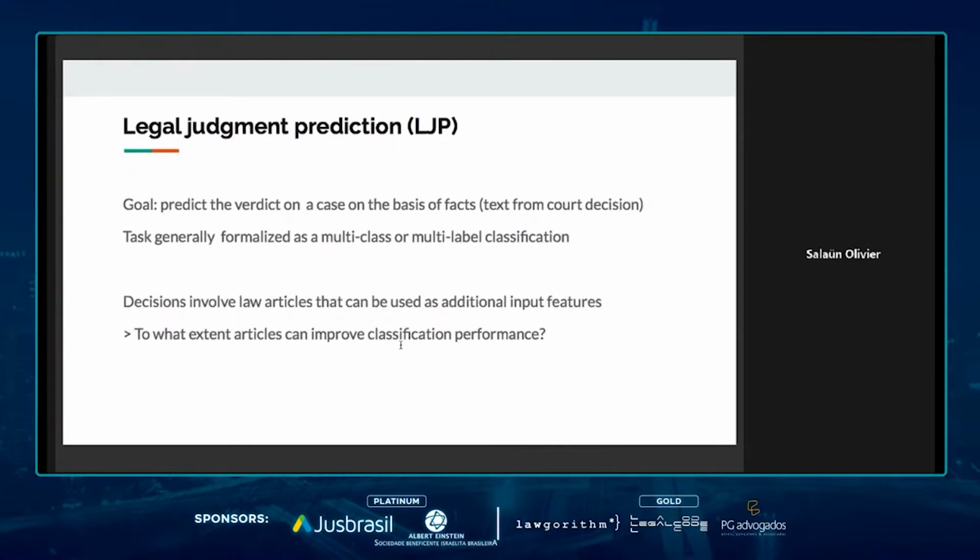One particularity of this type of task is the fact that decisions usually involve law articles, which can be used as additional input features. And one of our main goals in this work was to find out to what extent article-based features can improve classification performance.